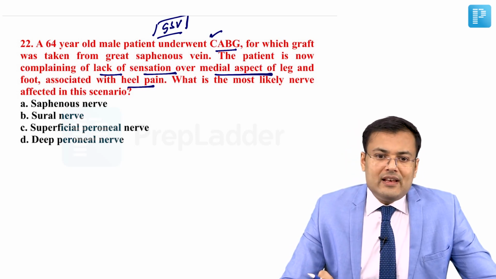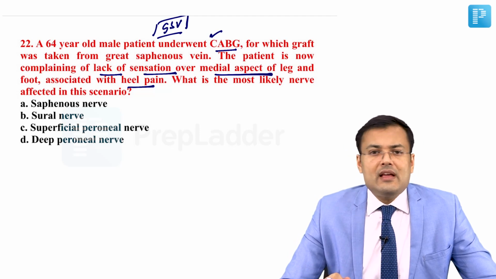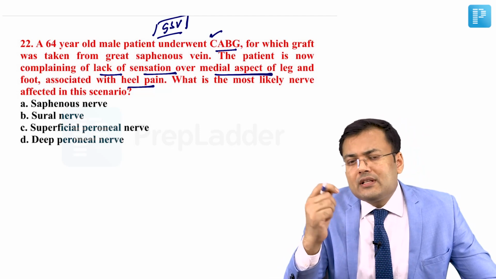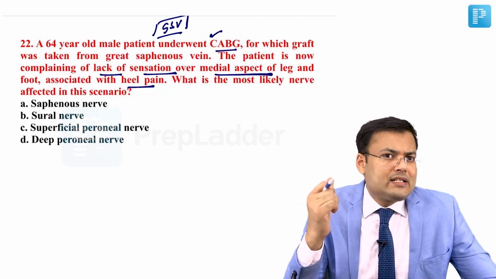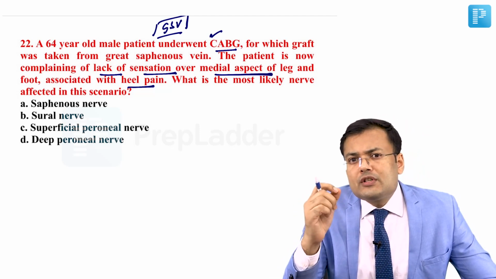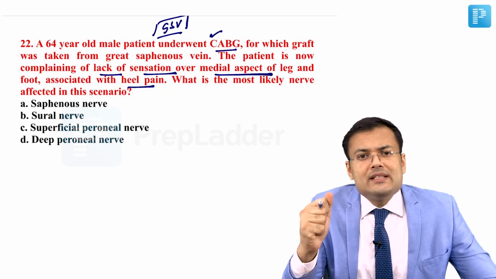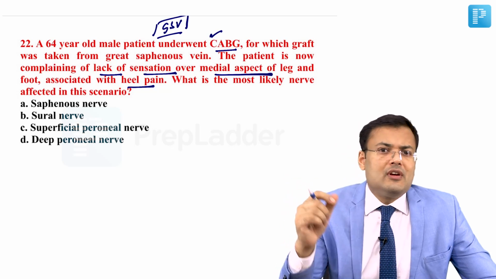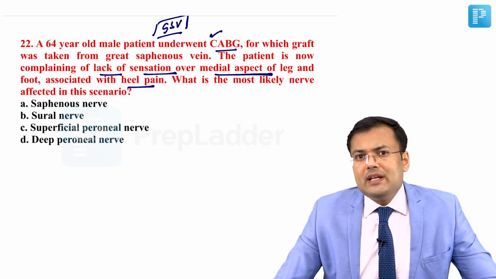What is the most likely nerve affected in this scenario? Similar questions were asked in the past also, that whenever a venous cut down was done in the great saphenous vein, one nerve was injured leading to paresthesia in the medial aspect of the lower limb or foot. Which nerve is most commonly injured?